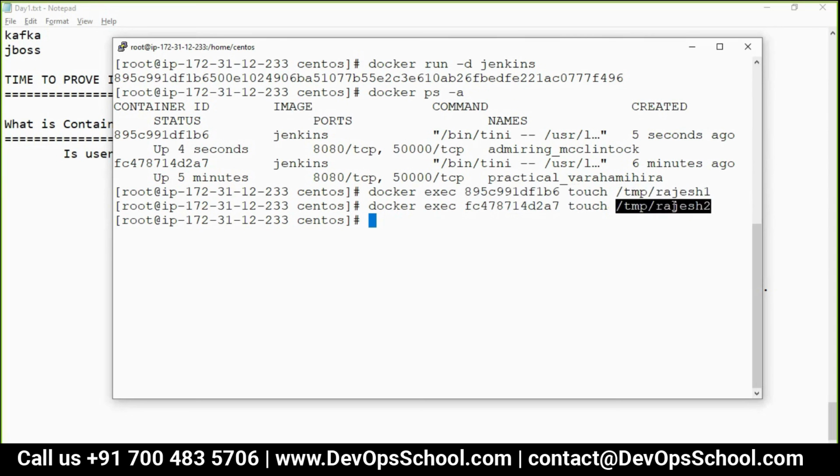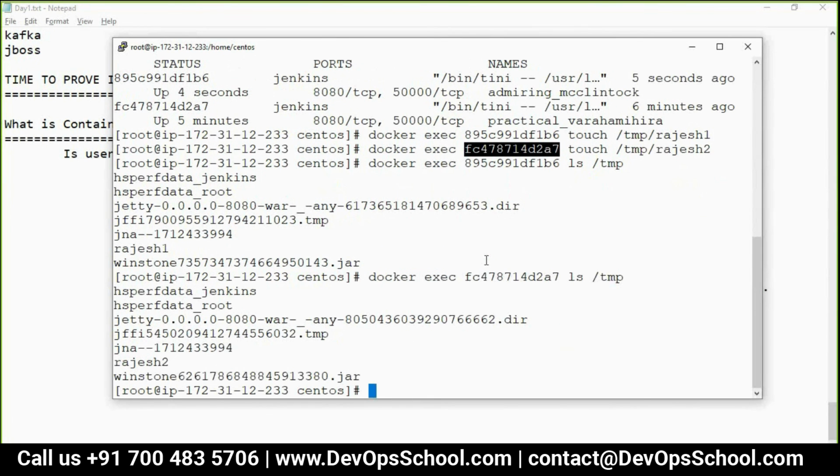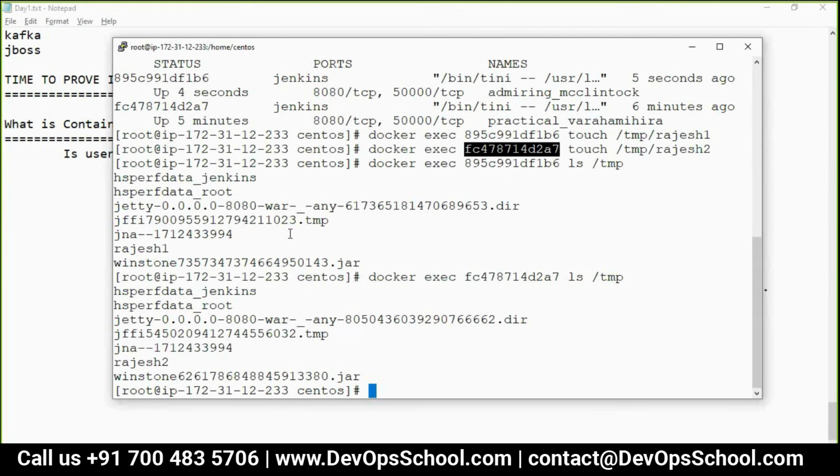Can we see the isolated copy? Docker exec this container ls /tmp. See, Rajesh1 is there. And in the other container, see, Rajesh2. So that means you can create one image and two containers, but each will have a separate mount. It will not be the same mount. From one image, you can create as many containers as you want, and each one will be separate.